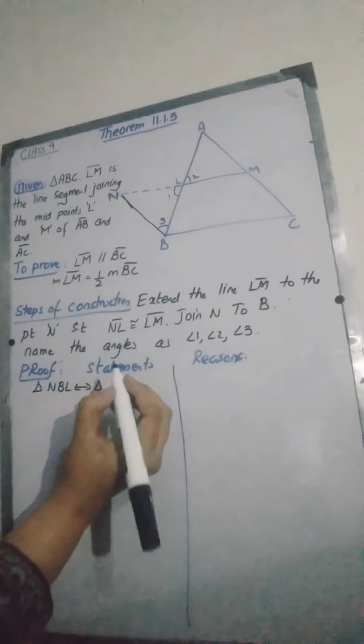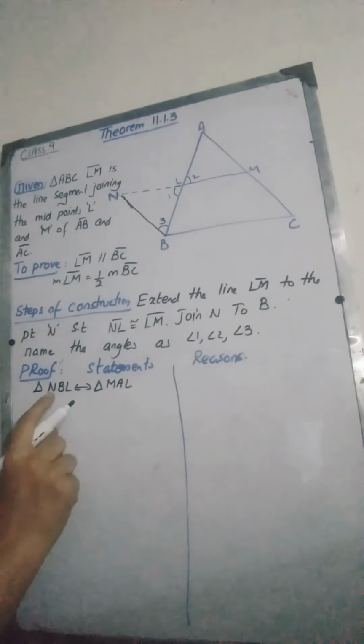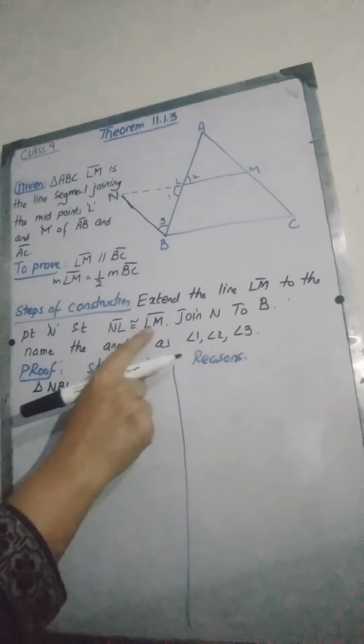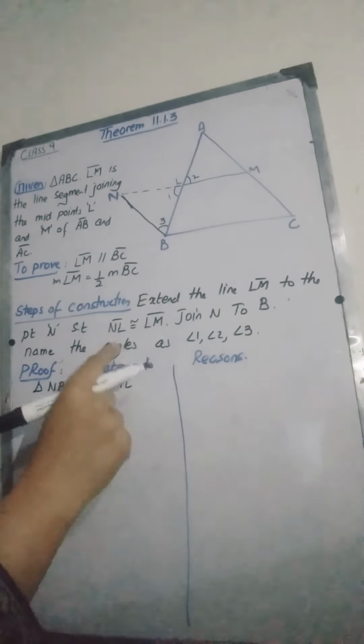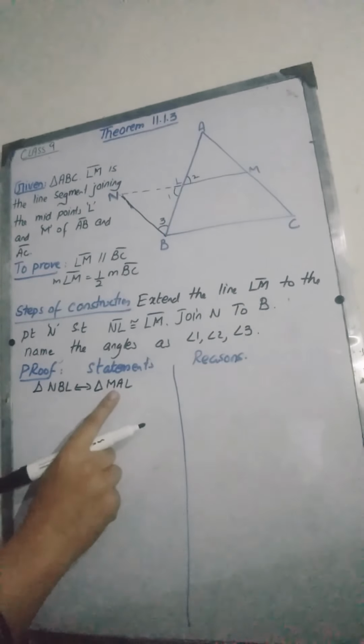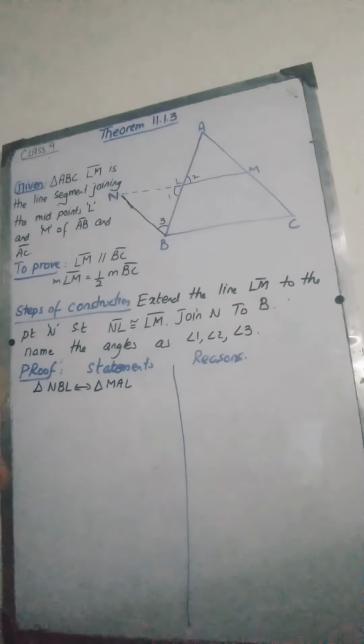Triangle NBL corresponds to triangle MAL. So corresponding to NL, we have ML. Okay, corresponding to NL, we have ML or LM. They are the same line segments. And corresponding to NB, we require MA, because it will help us in the proof.